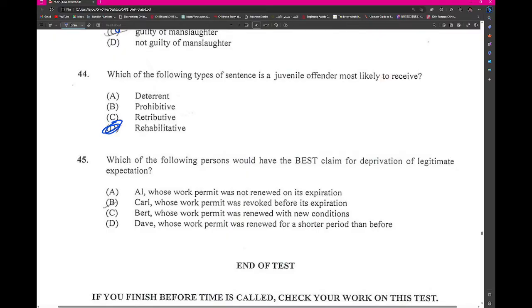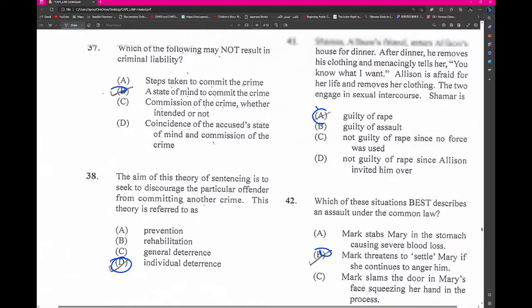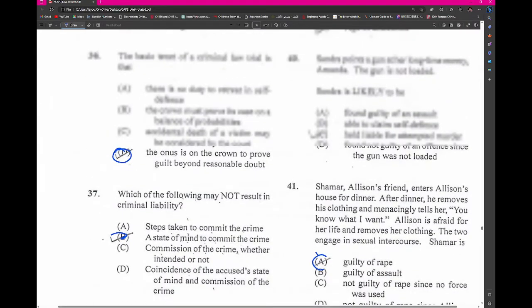And which of the following persons should have the best claim for the provision of legitimate expectations? So Carl's license revoked before expiration, not with new conditions. Nope, before expiration. So there would be a legitimate expectation that it must be revoked on or after the expiration date, not before the expiration date. That's why it's the expiration date. Nothing should happen before that, right?